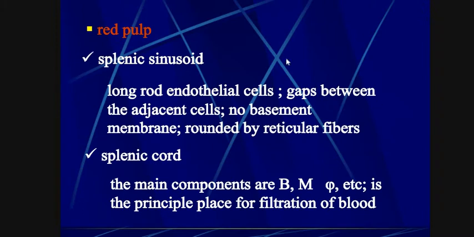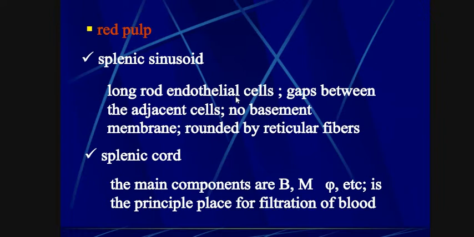If we talk about red pulp, this is the splenic sinusoid. Long rod endothelial cells are present in this region, with gaps between adjacent cells.